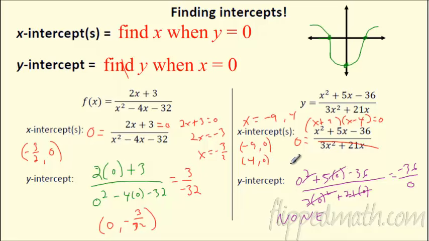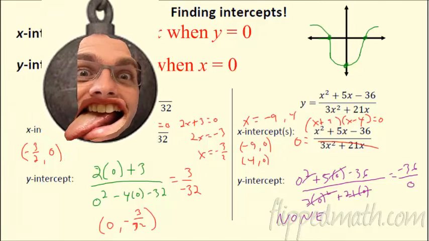So don't be scared of that. You may have two x-intercepts. You can't have two y-intercepts, that would not be a function, but you may have none. So I kind of threw a little bit at you. We don't need to graph it to see it. You can do it algebraically.